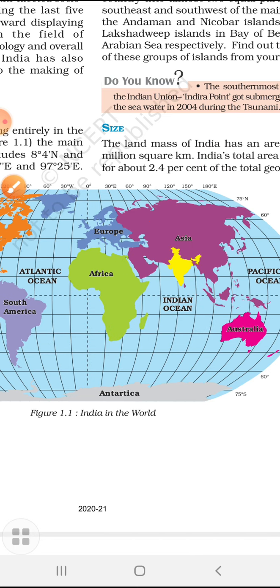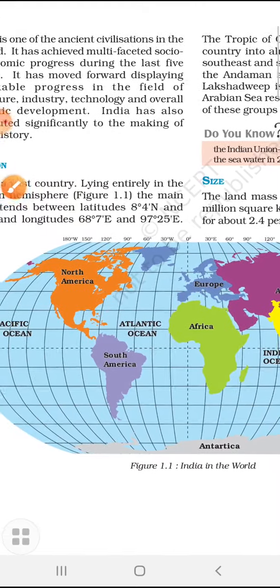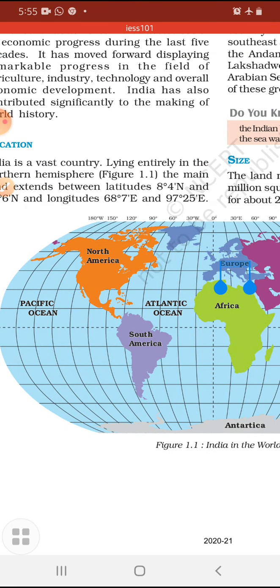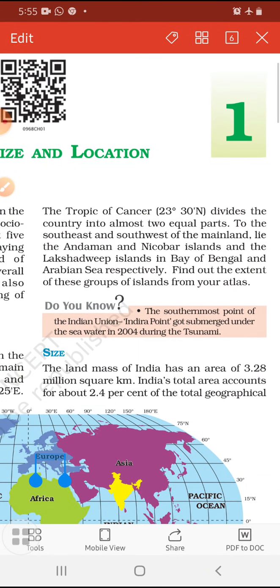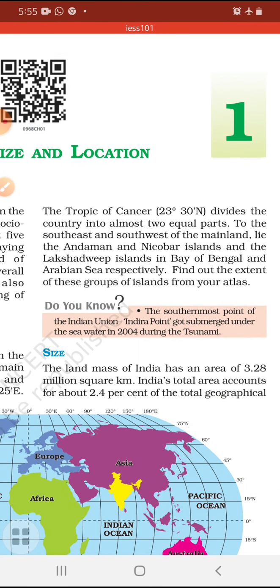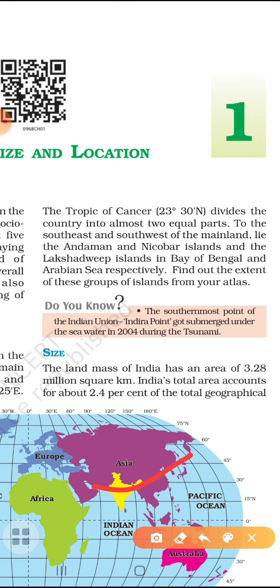I explained in the prior video why we say east to east, north to north. We know that the Tropic of Cancer passes through the middle of India, and it divides India into two halves. We have the Indian Ocean in the south, Andaman and Nicobar in the east, and Lakshadweep in the west.